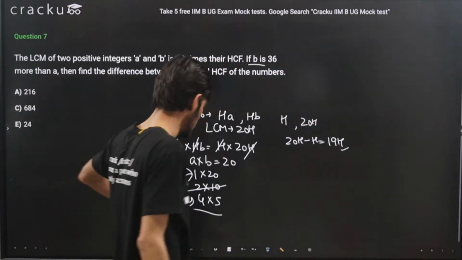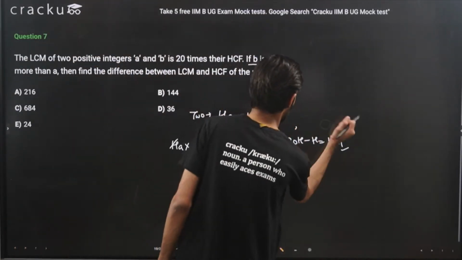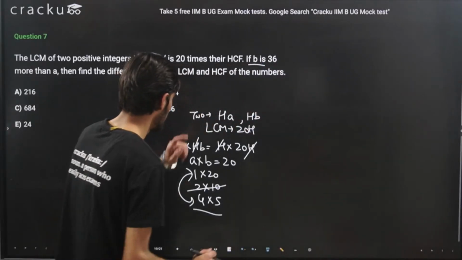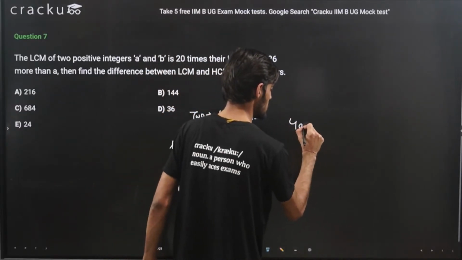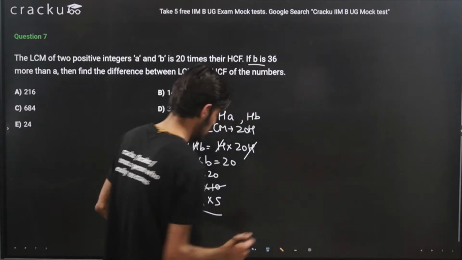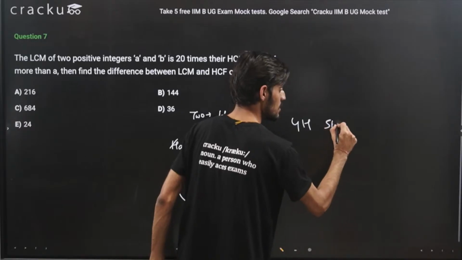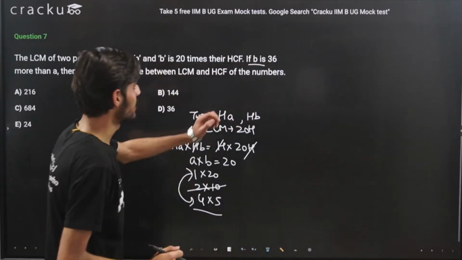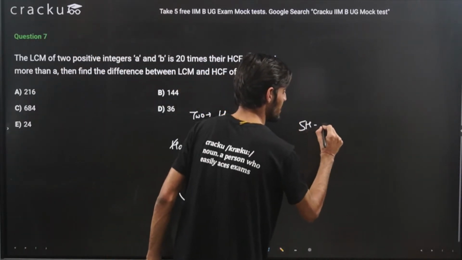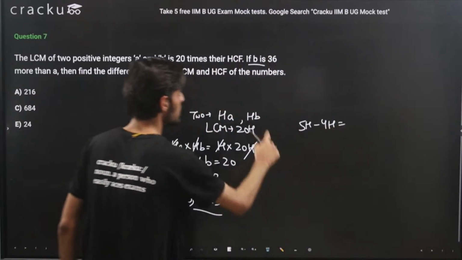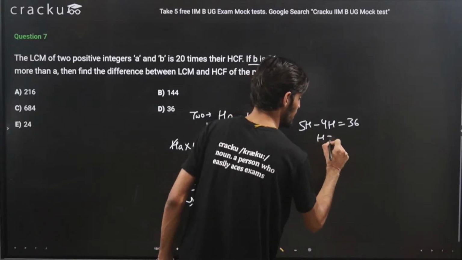So we are left with only one condition, that the values of A and B can be 4 and 5 in any order, right? So the values of the numbers will be 4 times H, that is 4H, and 5H. And of course, because we will be subtracting the smaller number from the larger number, the values will be 5H minus 4H, that is equal to the difference, 36. So H will be 36.